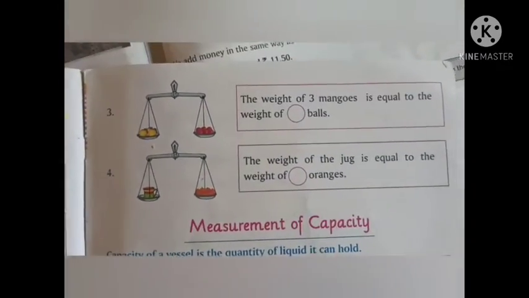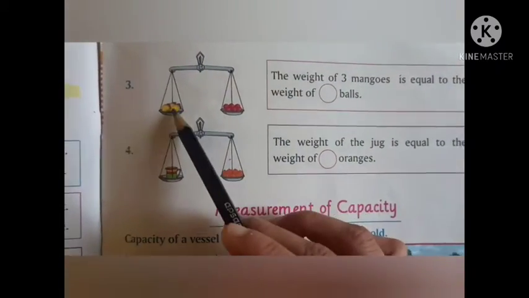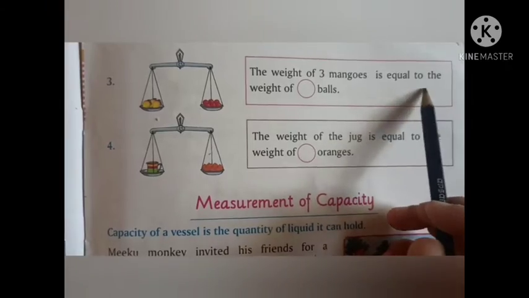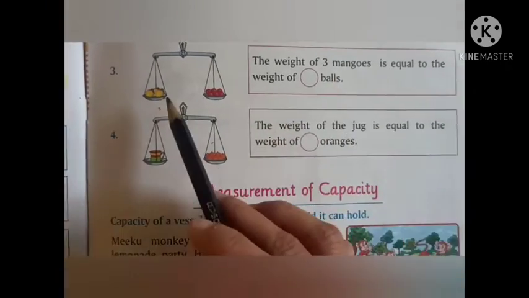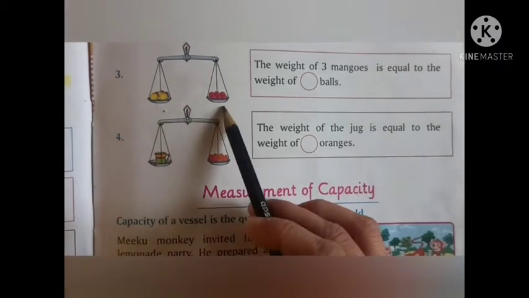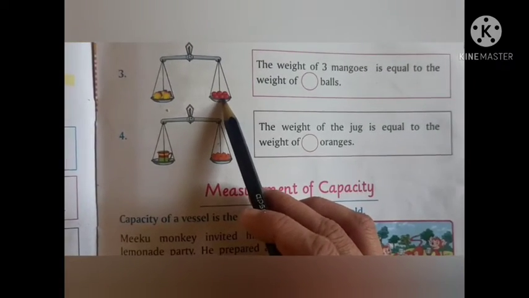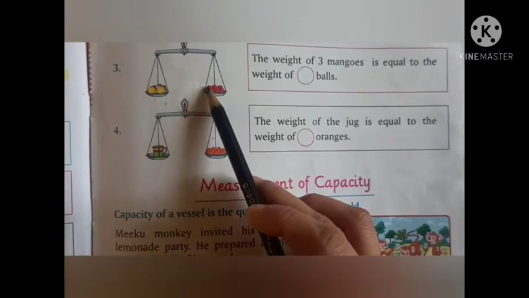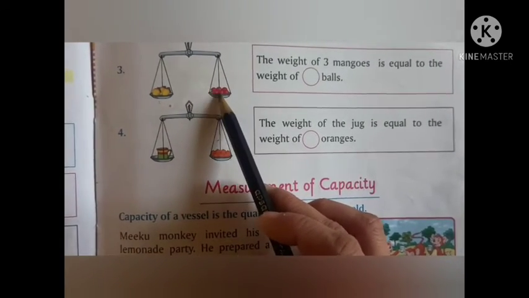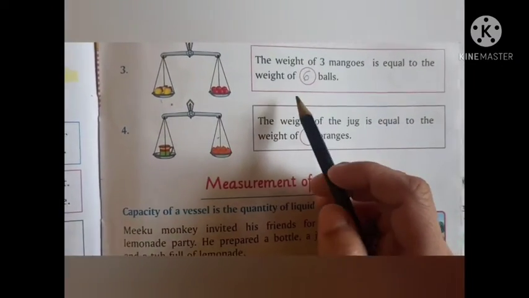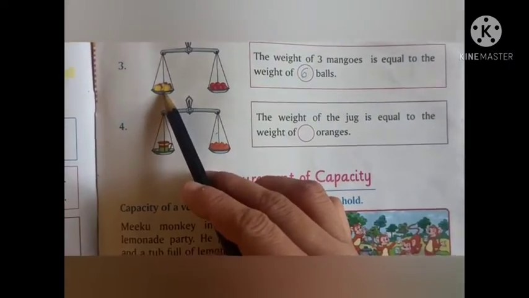Now let us see the next sum, which is on page number 115. Here we have one more beam balance. The weight of 3 mangoes is equal to the weight of dash balls. On one side of the beam balance we have 3 mangoes. Now let us count the number of balls whose weight is equal to these 3 mangoes. The balls are 1, 2, 3, 4, 5 and 6. So the balls are 6 in number whose weight is equal to 3 mangoes.